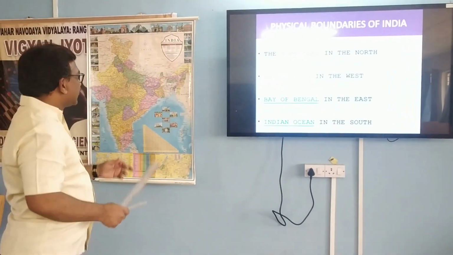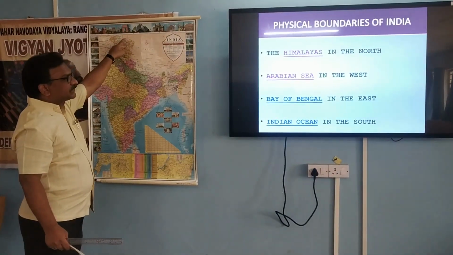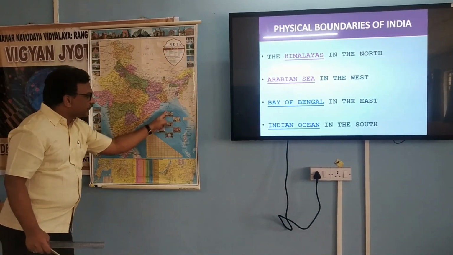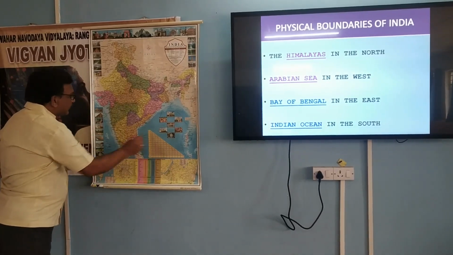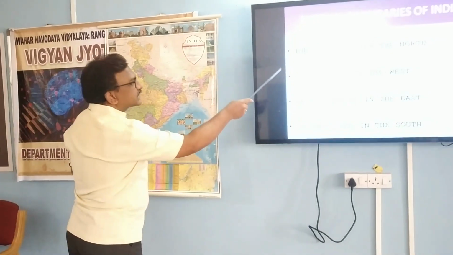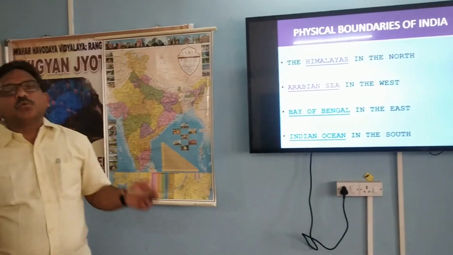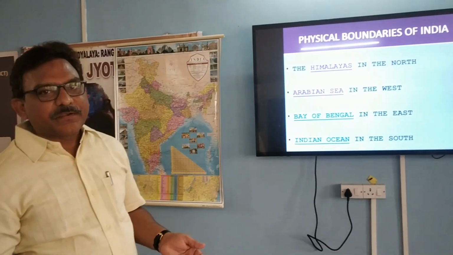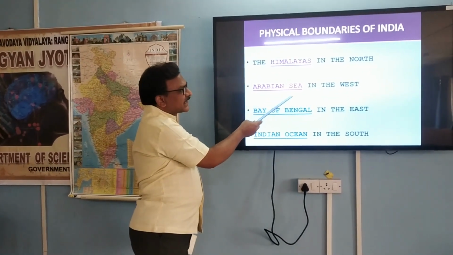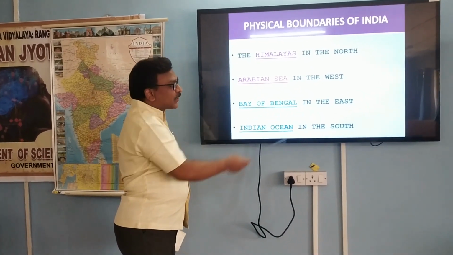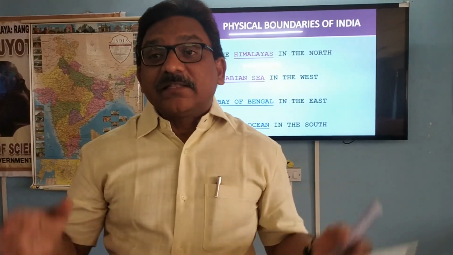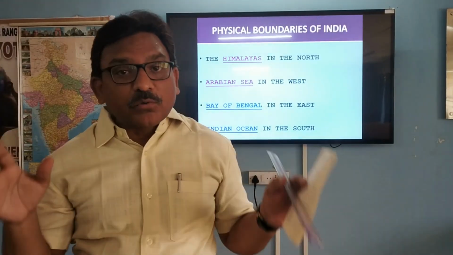The physical boundaries of India are the Himalayas in the north, the Arabian Sea in the west, the Bay of Bengal in the east, and the Indian Ocean in the south. These are the physical boundaries of our country.